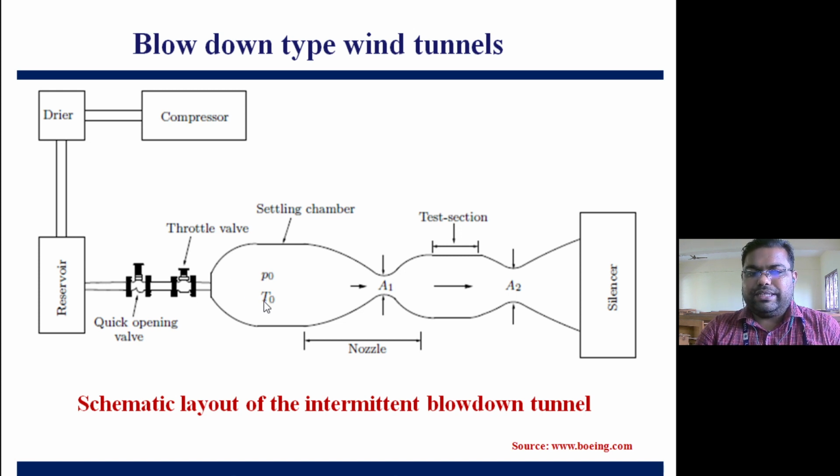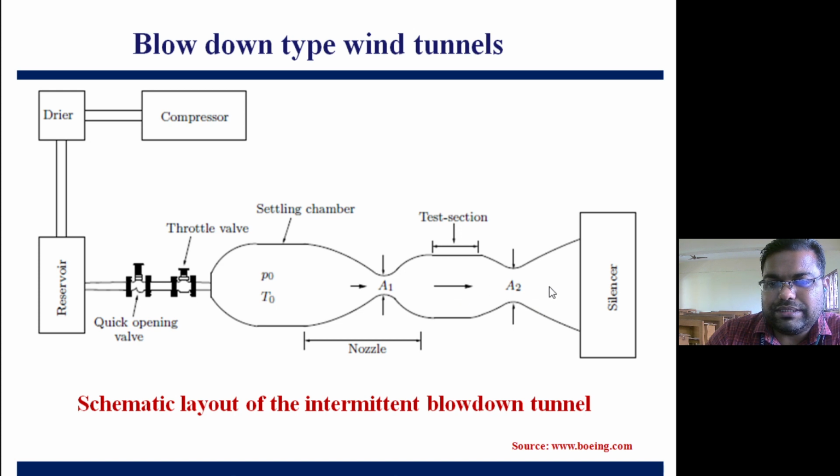The moment you are sending air from the reservoir, the velocity will be low. The moment it is expanding through the CD nozzle, a convergent divergent nozzle, at the exit of the nozzle we will have a supersonic flow, and that supersonic flow will travel over the model which will be mounted here in the test section. This is the test section. Then further, this is the diffuser section.